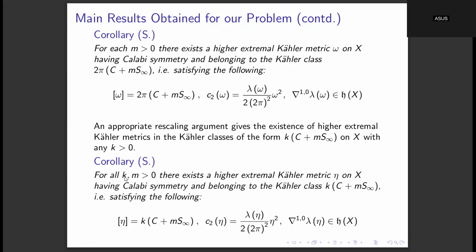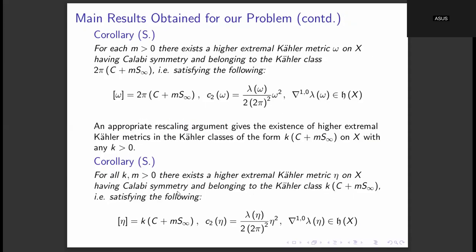So that's why for any Kähler class coming from the Kähler cone of X, there exists a higher extremal Kähler metric belonging to that Kähler class, which is constructed by the momentum construction. So this is then the final result that we have.